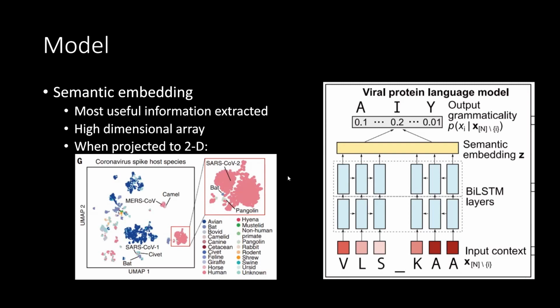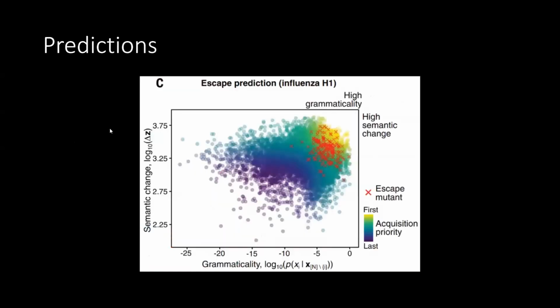We train the model with the input and output data, and the researchers try to predict influenza H1 mutation. You can see that the model predicts some yellow spots, where yellow means high grammaticality and high semantic change, which means that those yellow viruses are very likely to be viral escape. And it is actually true, because the recorded answers are gathered around the yellow area and green area. So the model predicts very well.